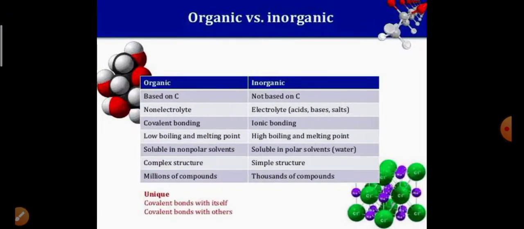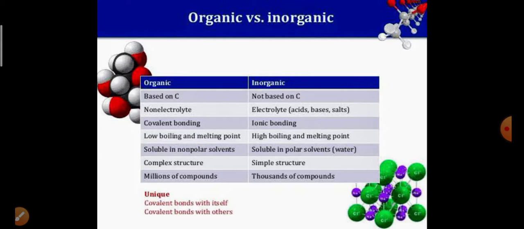So what are organic and inorganic compounds? Organic compounds are based on carbon; inorganic compounds are not based on carbon. Organic compounds are non-electrolytes, inorganic compounds are electrolytes. This is very important. Organic compounds contain covalent bonds; inorganic compounds contain ionic bonds.